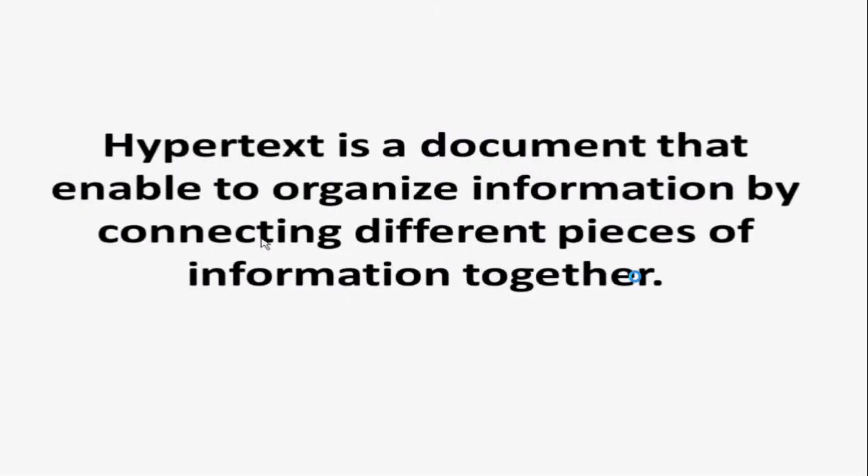Hypertext: we know that HTML means Hypertext Markup Language. So firstly we will discuss hypertext. Hypertext is a document that is enabled to organize information by connecting different pieces of information together.